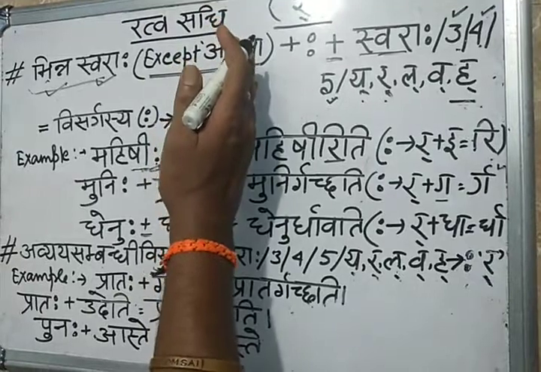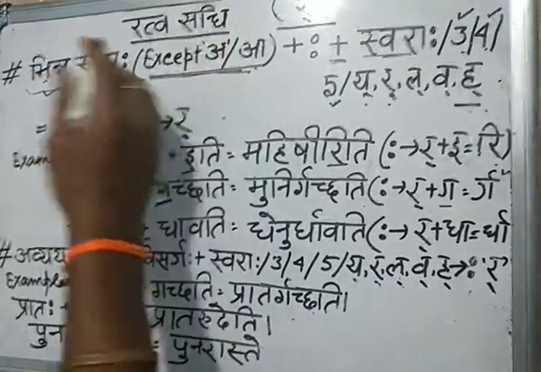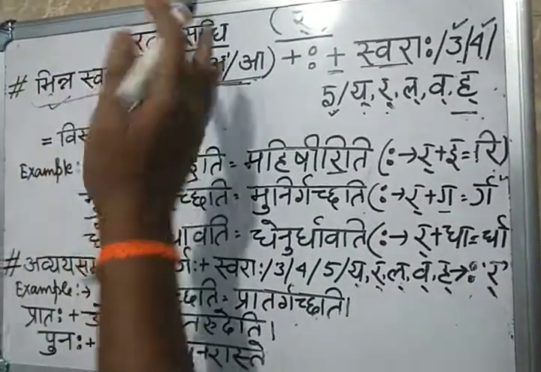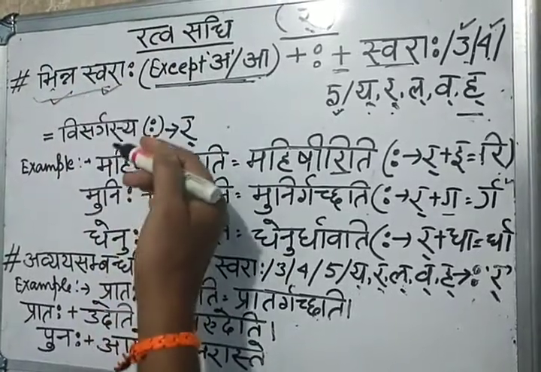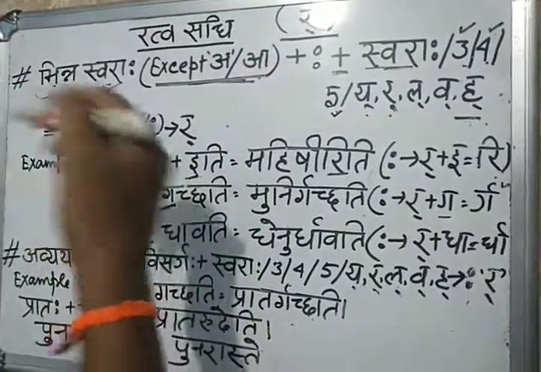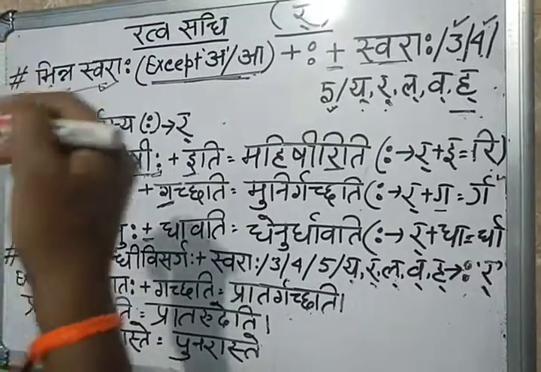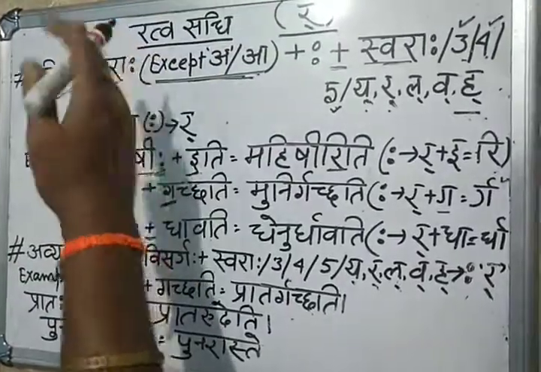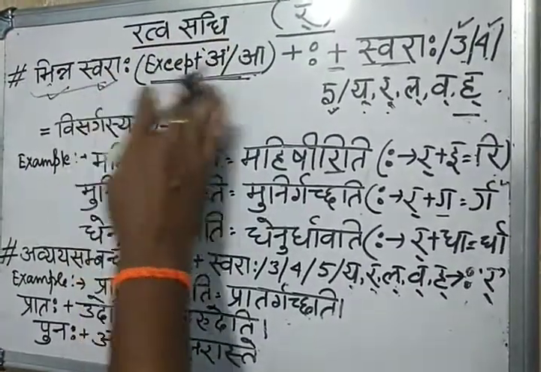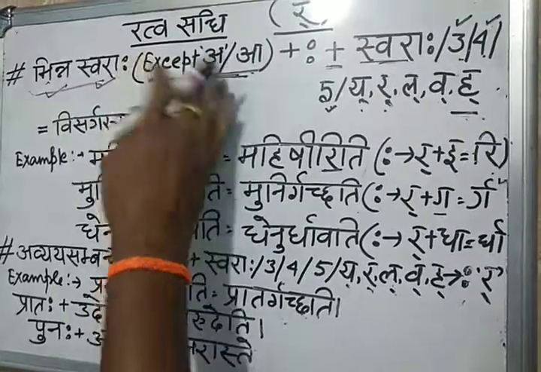Please try to understand. Any other swara will come: E, Bari E, Choti U, Bari U, Ri, whatever. Except O and Aa, they should not come on the left side.